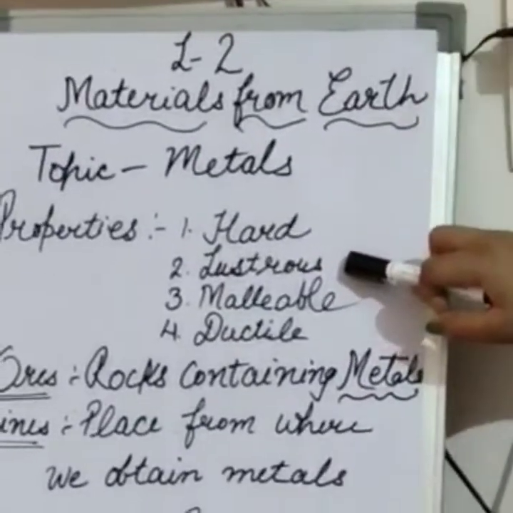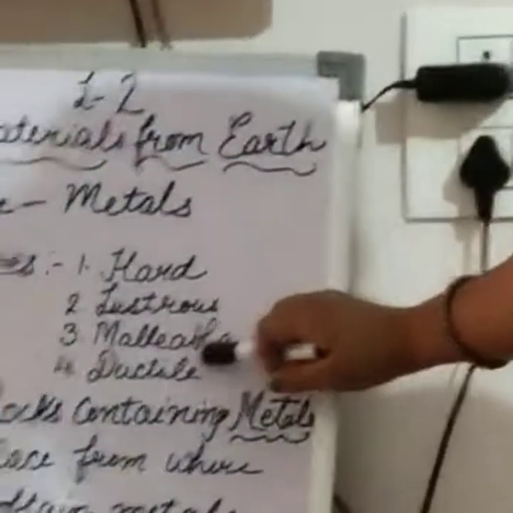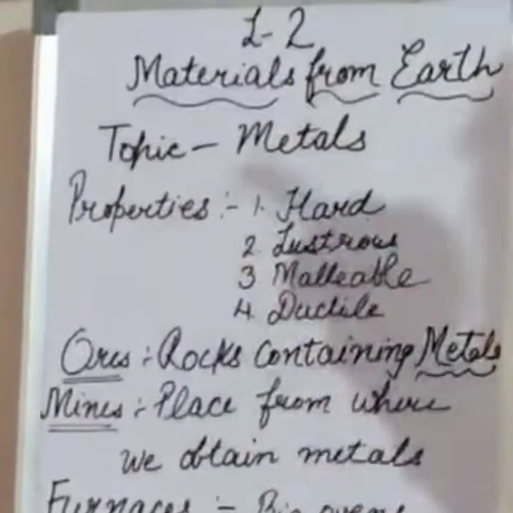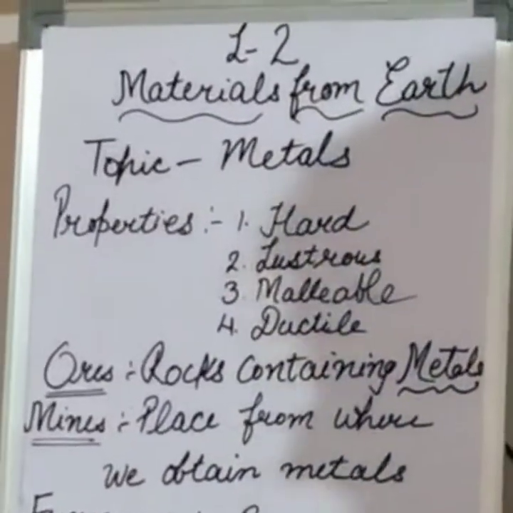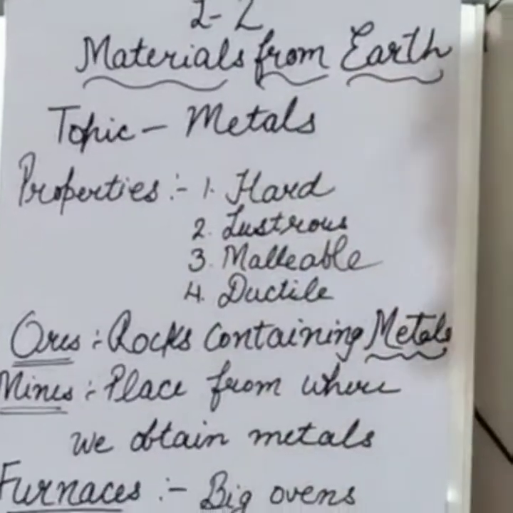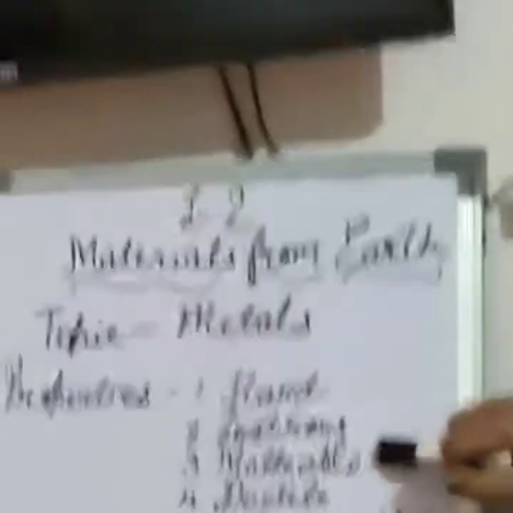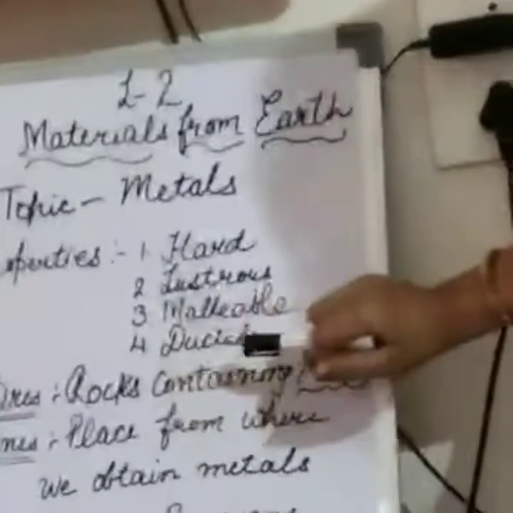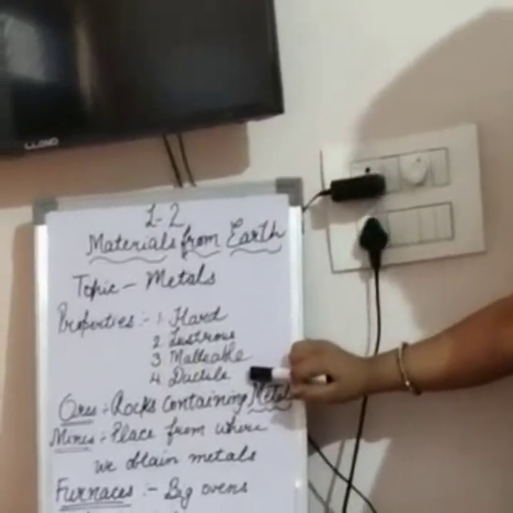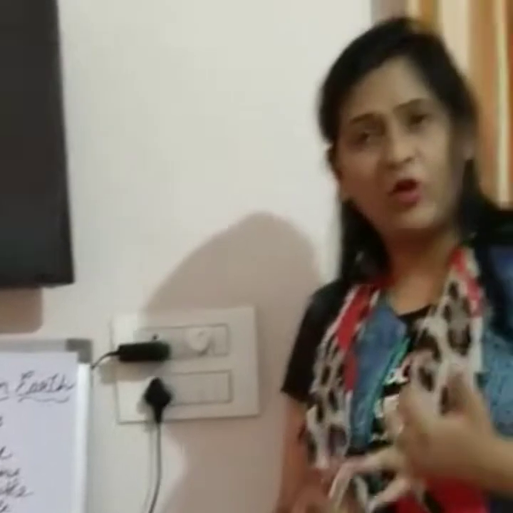Metals are lustrous. Lustrous means they are very shiny. They have a very shiny appearance. Next, malleable. Malleable means they can be beaten into thin sheets. For example, you must have seen aluminum foil paper. That is also because metals are malleable. Next, metals are ductile also. Ductile means they can be drawn into thin wires. For example, copper wire, aluminum wire, so many wires.